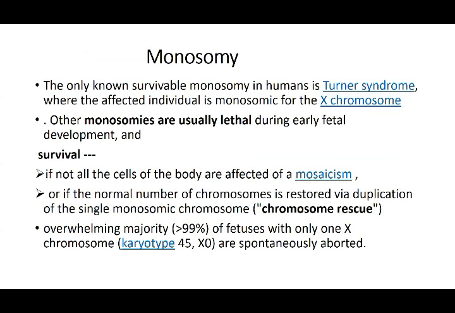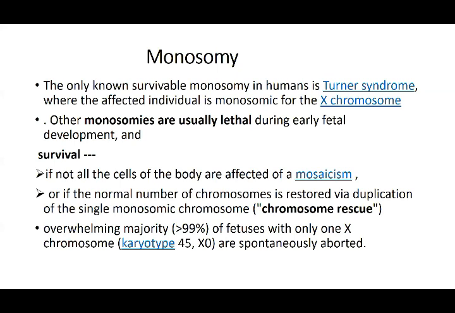There is a process in which they say that the chromosomal number is restored via duplication of a single monosomic chromosome. It is called chromosome rescue. They say that in the parents, this irregularity is rescued by a process we call chromosomal rescue, which repairs the DNA and restores it to the normal level. If chromosomal rescue is done, then the child will survive.